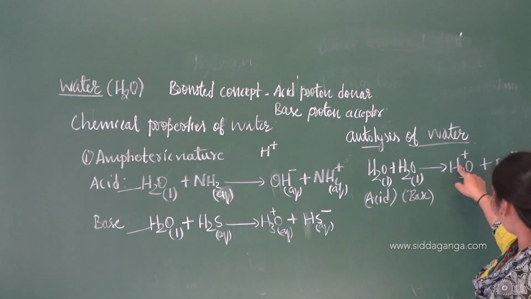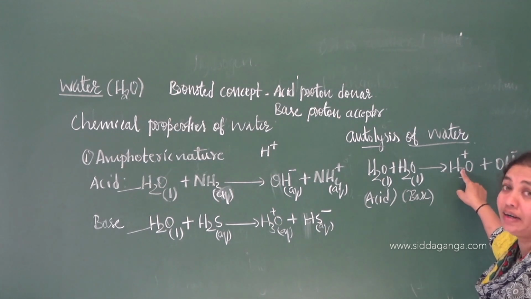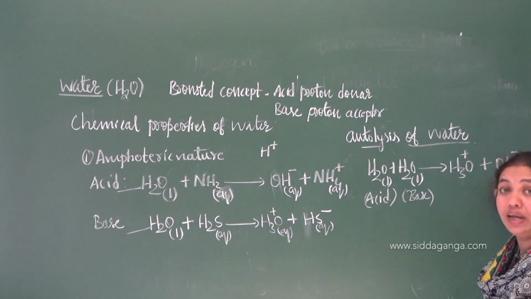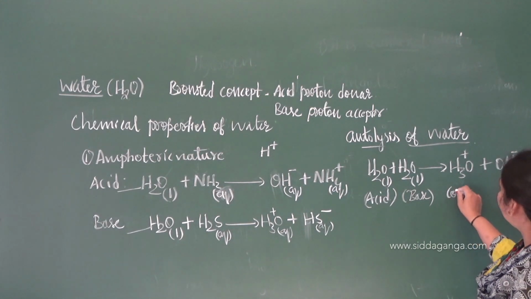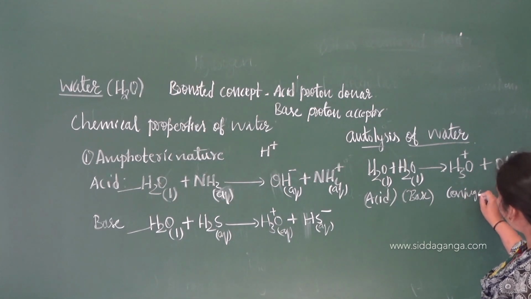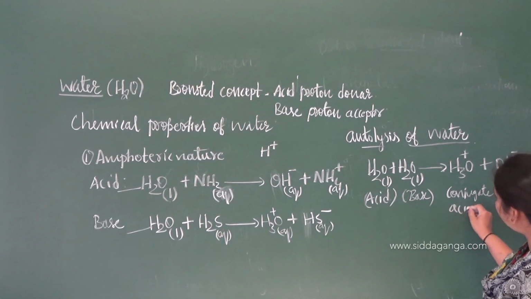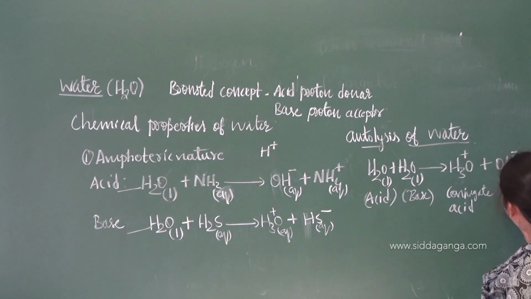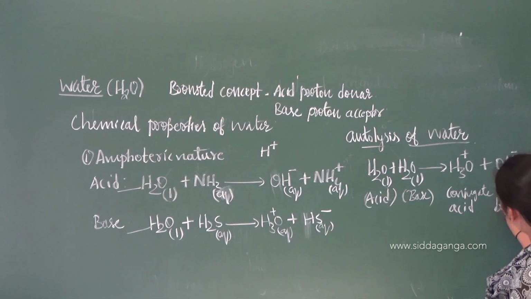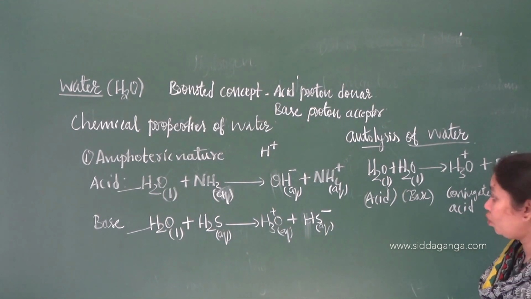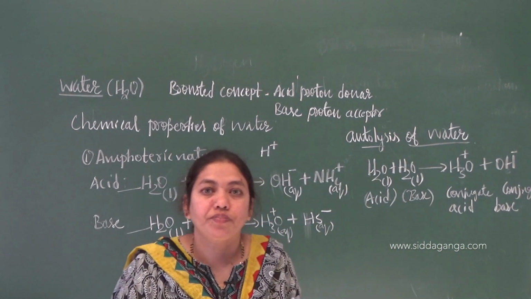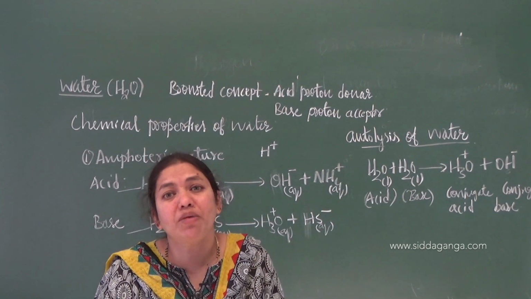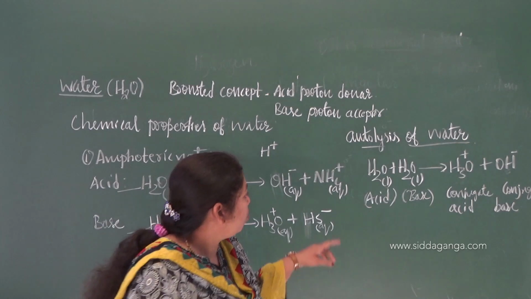What do you call this one? It also has H plus. It has a tendency to donate a proton. If we add one proton to OH minus, right? So we call this a conjugate acid. What do we call this one? This is a conjugate base. An acid base pair which differs by means of a proton is called what?